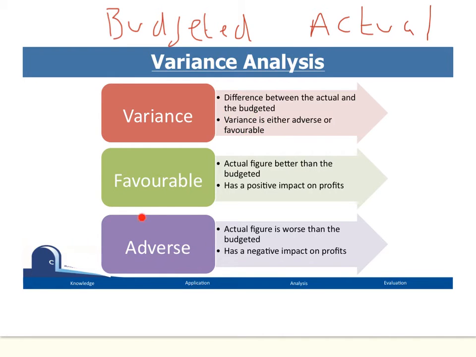Well, adverse is pretty much the opposite. It's when the actual figure is worse than what we budgeted. So when we say worse, it means that the resulting figure is going to have a negative impact on profit. So that would mean sales not as high, or we have spent more than we actually planned to spend. These would be adverse.